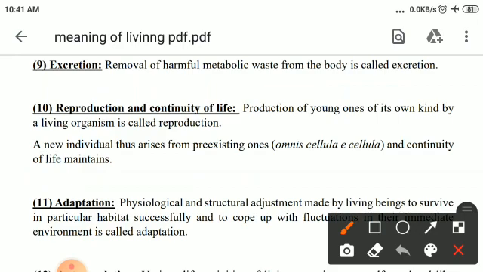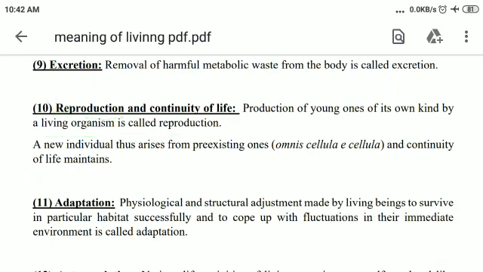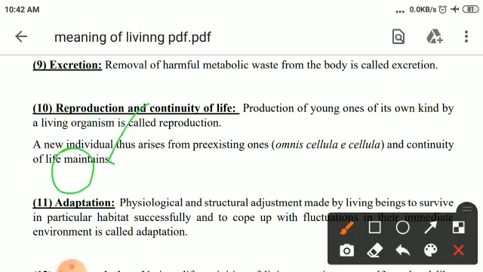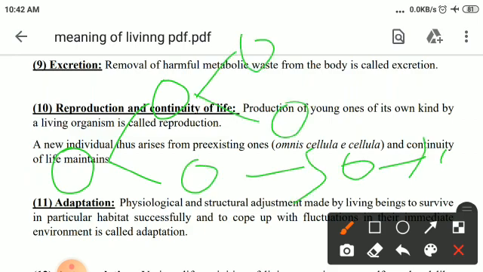Now the next one is reproduction and continuity of life. Production of young ones of its own kind by a living organism is called reproduction. And due to this, continuity of life is maintained. Suppose this is an organism which produces two organisms, and these produce more, and continuity of life is maintained. Here we can see that a new individual arises from the pre-existing one.